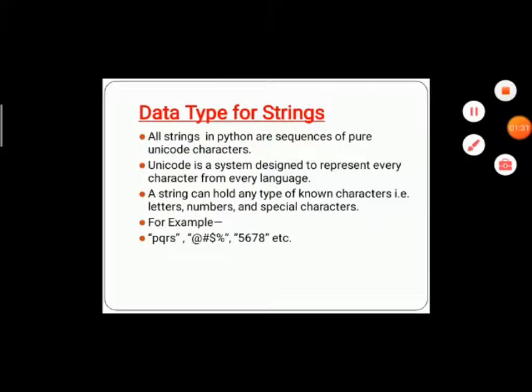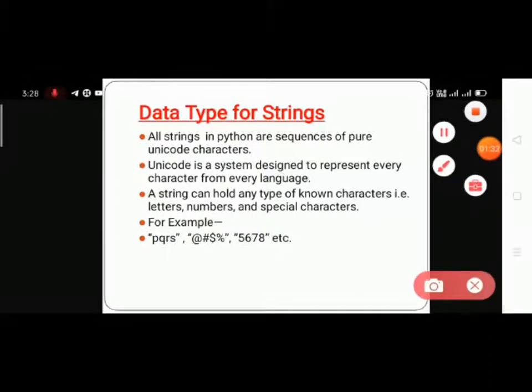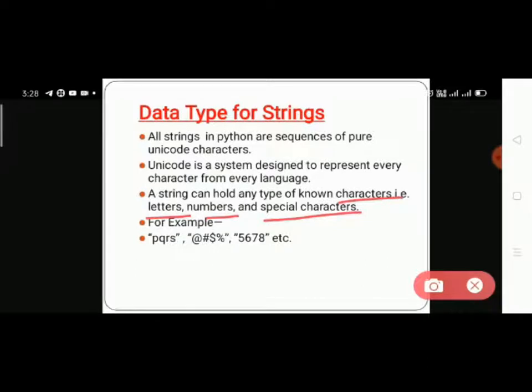So next is data type for string. Students, everyone knows that strings store character types, meaning letters, numbers and special characters. They are shown in Unicode form, because multiple languages are used in the system. Unicode is a standard system designed to represent every character from every language.